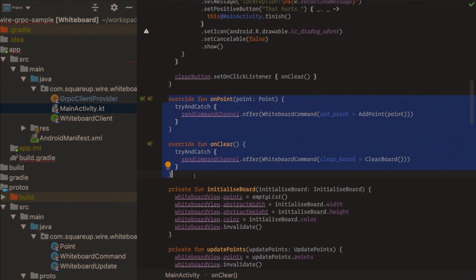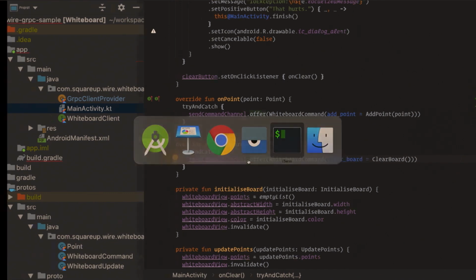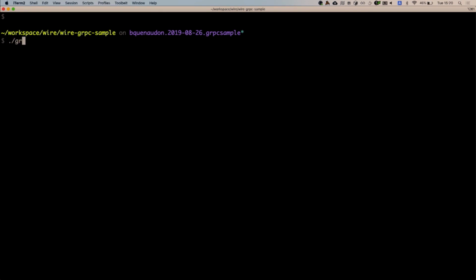Then in the view, we have a few click listeners. If there is a point, send it to the server. If the clear button is pressed, send it to the server. That's it. And so we'll see how it goes.